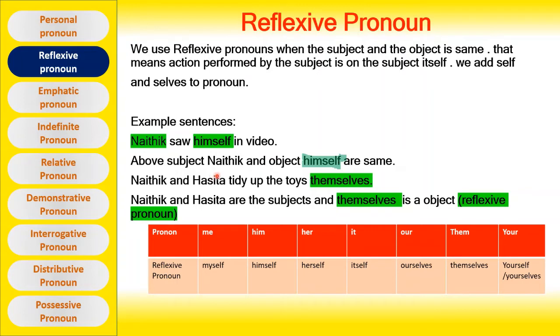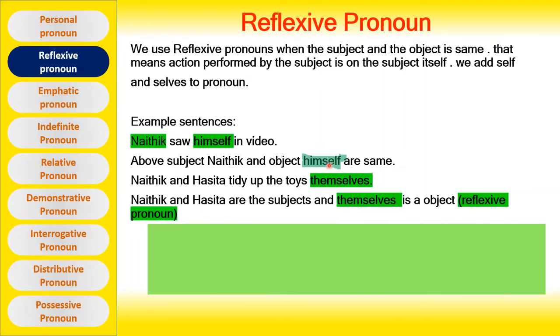In the above sentence, subject Naitik and object himself are the same. If you observe, Naitik is performing an action for himself. The object is himself. So both subject and object are the same. Let's see another example. Naitik and Hasita tidy up the toys themselves. Naitik and Hasita are the subjects and themselves is the object. Reflexive pronouns.